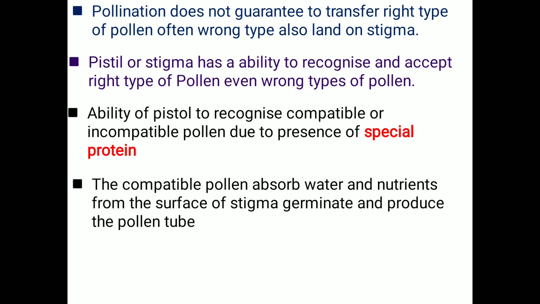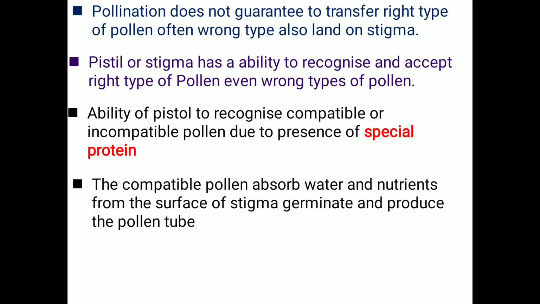The pistil has the ability to recognize and accept the right or compatible pollen grains of the same species. If the wrong type of pollen grains fall, they are discarded by the pistil. How does the pistil recognize compatible and incompatible pollens? It is a chemical substance or special proteins which are an important part of recognition by the pistil of a right and wrong type of pollen grain.